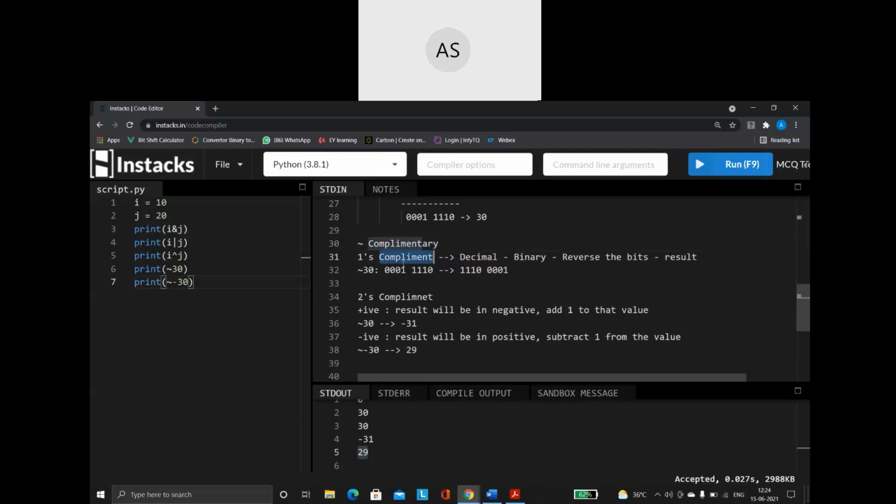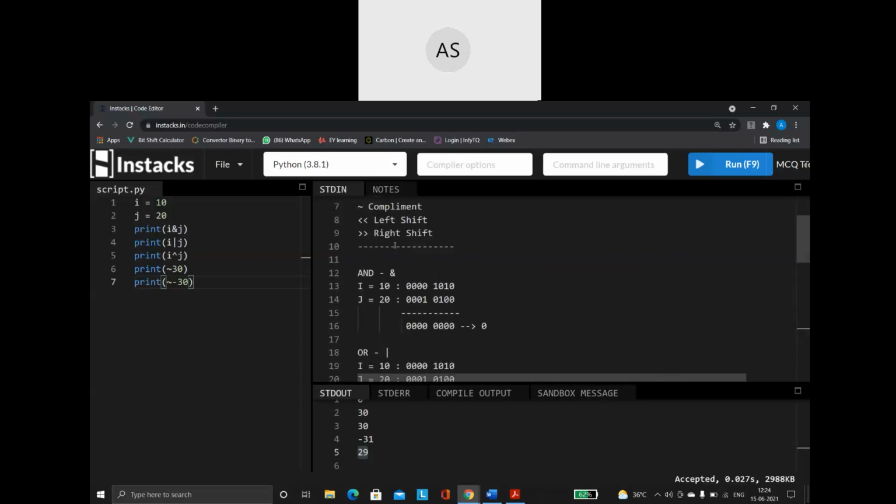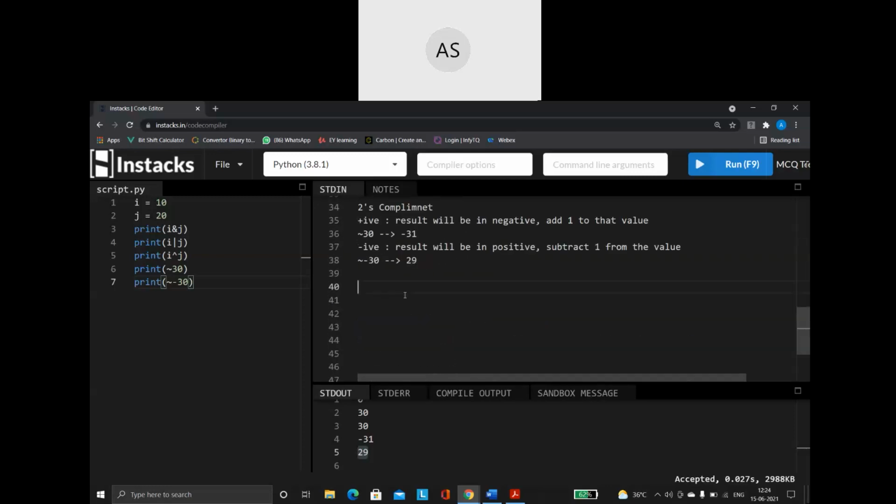So if it is a ones complement, how to do it? If it is a twos complement, then what is the way of doing it? These are the formulas that you have to remember. Right. So now what are the next two operators? This is where a lot of people get mostly confused. We have the left shift operator. So what is the left shift operator exactly? First understand the syntax. So X operator N. This is the syntax we normally use.